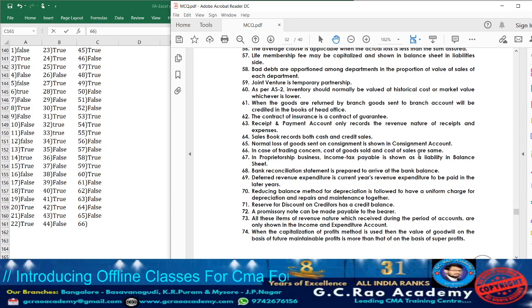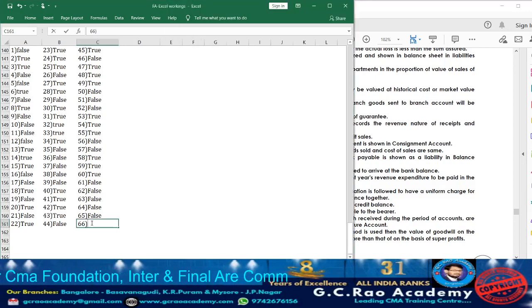Cost of sales, how do we get it? To the cost of production, we add selling and distribution cost and all. Then we obtain the cost of sales. So they are telling both are the same. That is not the same. So accordingly, the statement they have given is false.